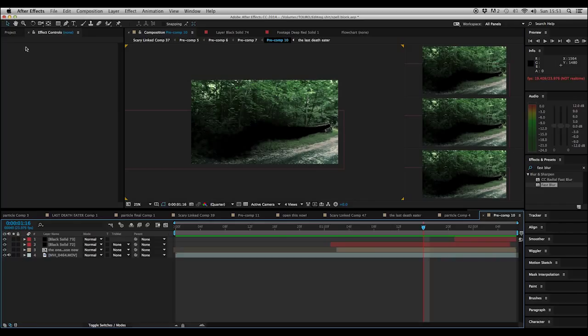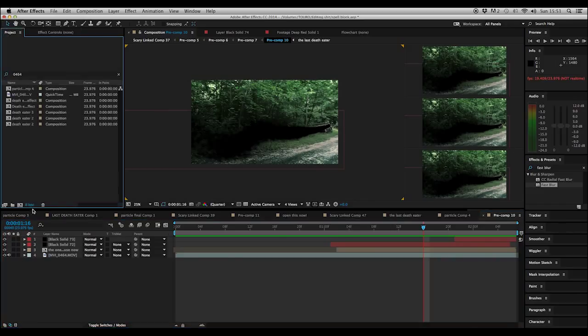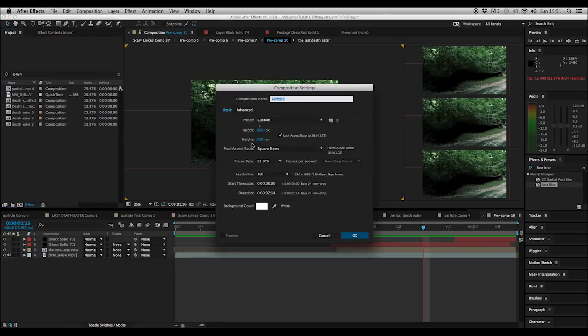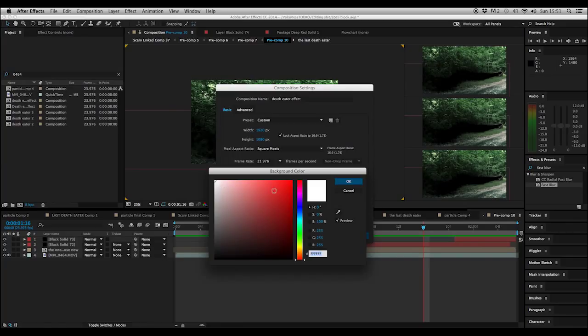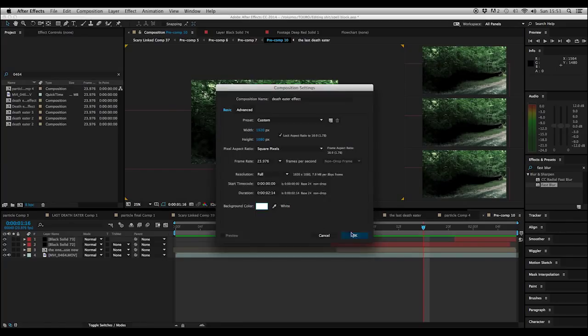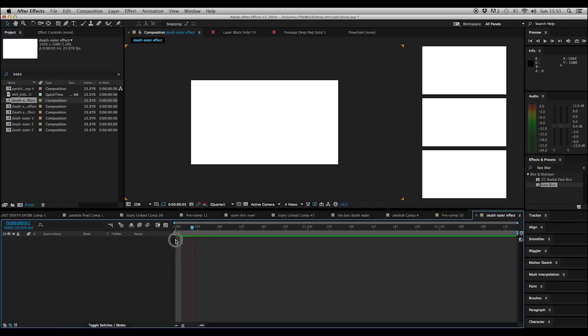So first we're gonna create a new composition. So come over here and press that. We're gonna call this Death Eater effect, just something like that. Make sure your frame rate is what you shot it at, comp size, everything. It doesn't really matter what colour you want it, white preferably. Okay, right, so there we have it.